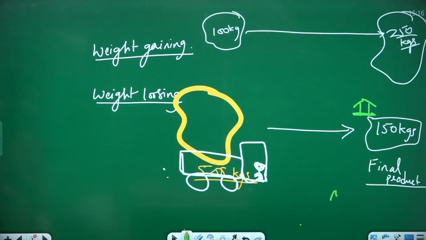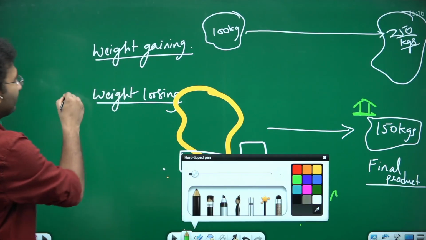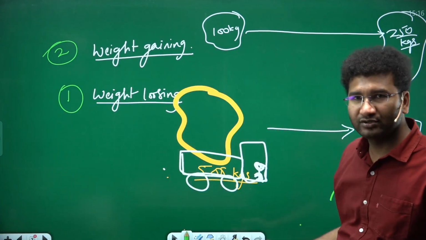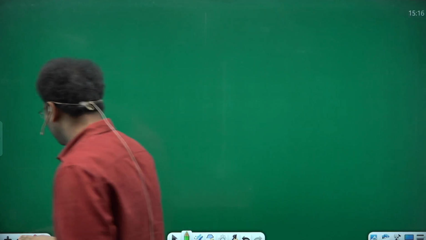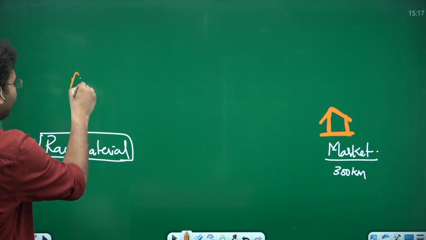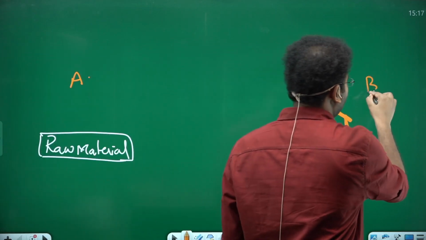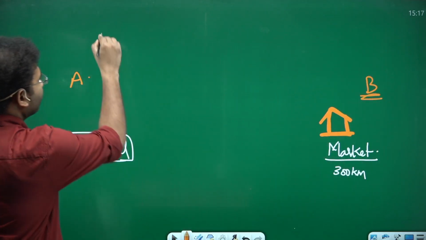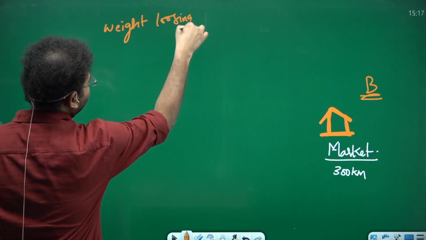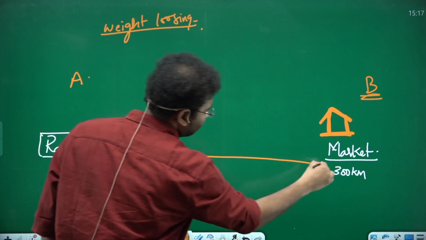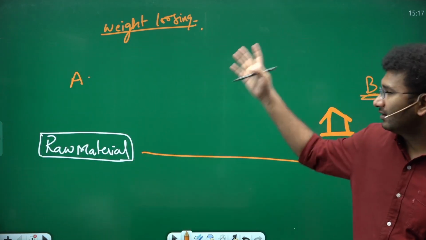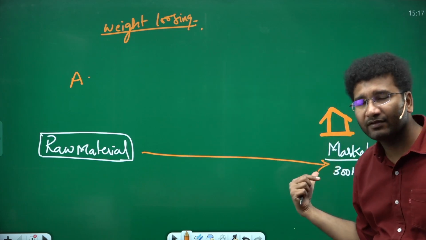The previous case is, first condition is weight losing. Let's say this is number 1, this is number 2. Weight losing industry, should I have to set up my industry here or here? Should I have to set up my industry at place A or at place B? Where do I have to set up my industry in the case of weight losing? The distance is here 300 kilometers, the market distance is. Should I have to set up my industry next to the raw material or next to the final product?